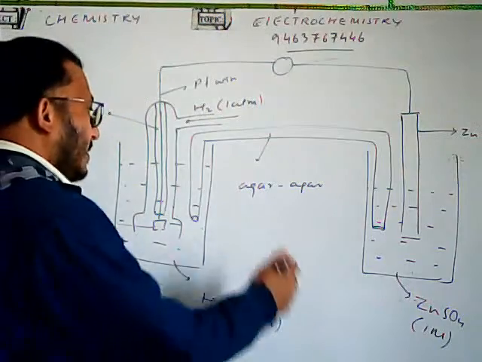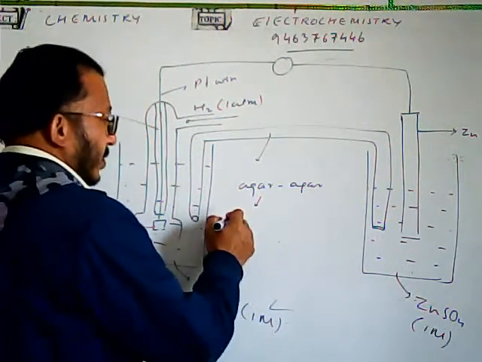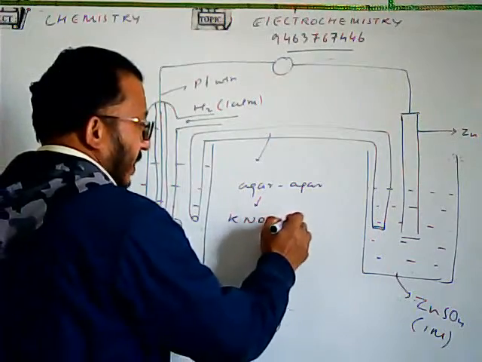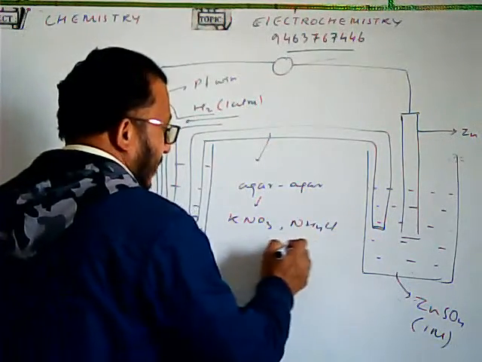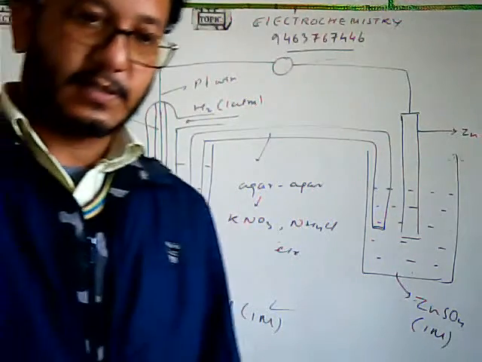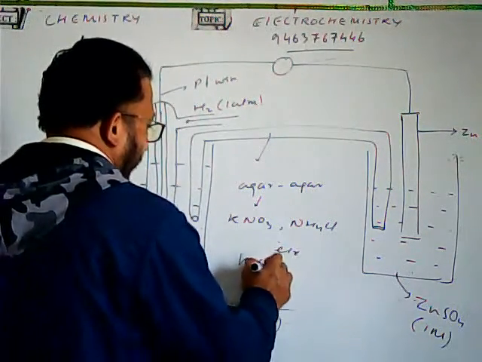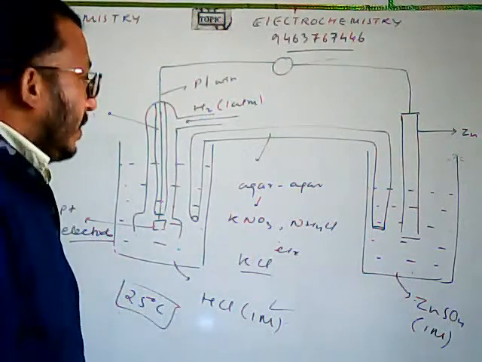in which some kind of electrolytes are added. The electrolytes normally should have a similar ion mobility. It can be your calcium nitrate, NH4Cl, etc. So these are some of the substances which can act as electrolyte, or maybe KCl. Right?